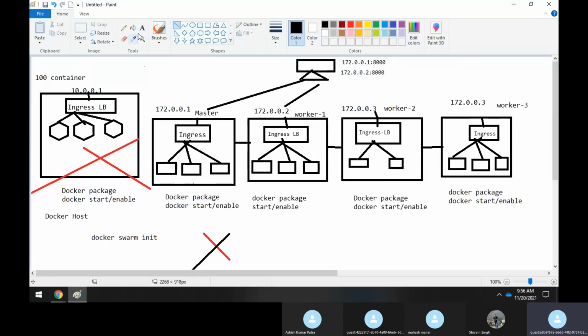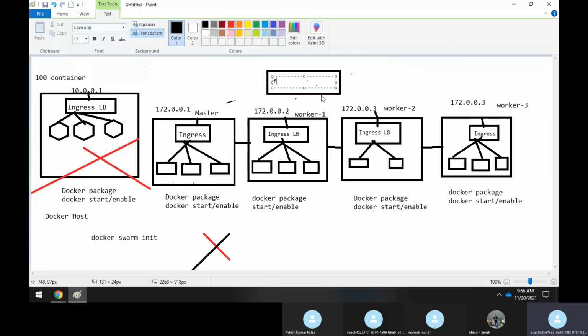So what you will do is set up one load balancer here. It could be any load balancer. You might have come across the F5 load balancer, or the NetScaler load balancer. Even AWS has its own load balancer, Azure also has a load balancer, or you can have any kind of load balancer.